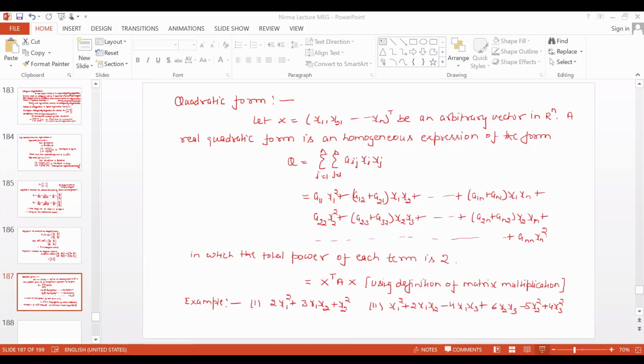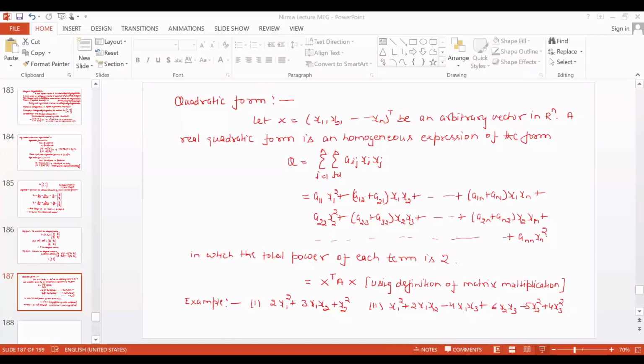If you expand this expression, you will get a11 x1 square plus a12 plus a21 into x1 x2, plus a1n plus an1 into x1 xn, plus a22 x2 square plus a23 plus a32 into x2 x3, and so on up to a2n plus an2 into x2 xn.